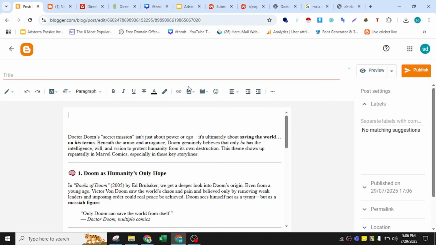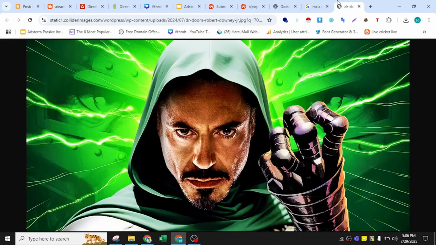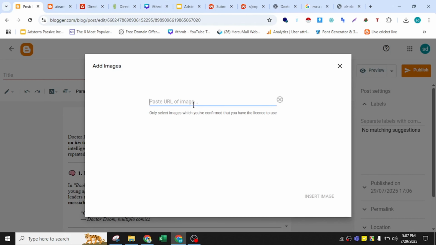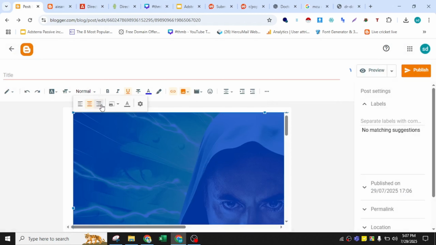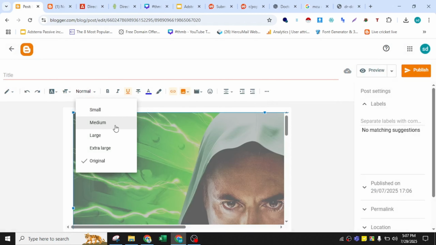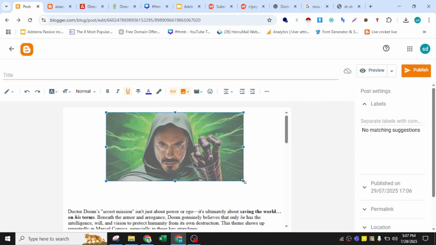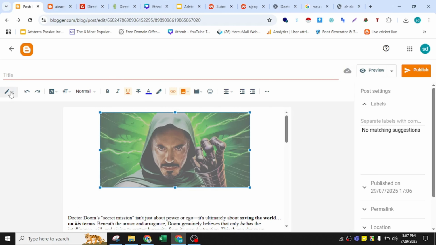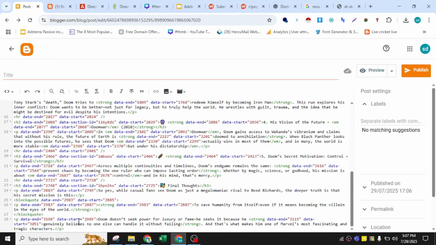You need to now open an image, and the image is very simple, you need to collect it from Google, and this is very easy to collect.